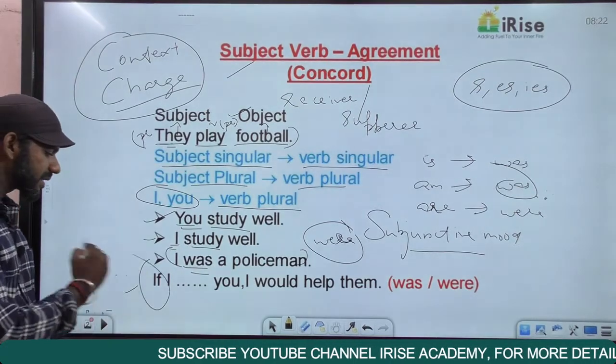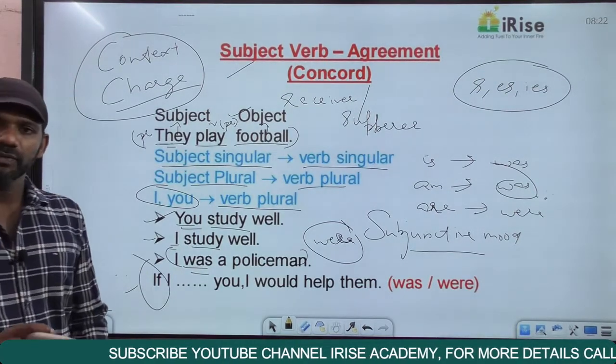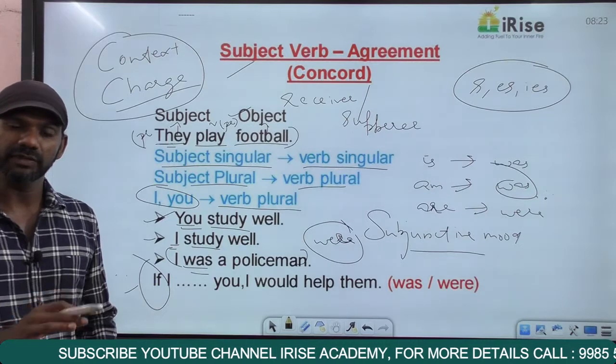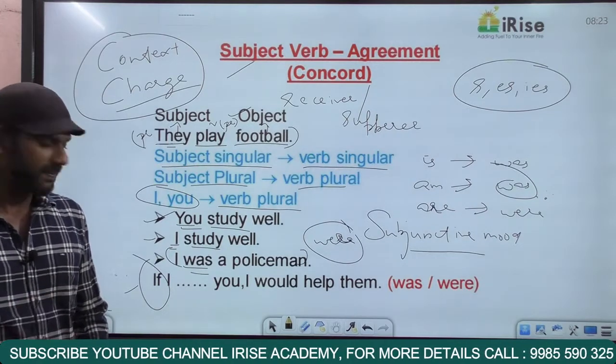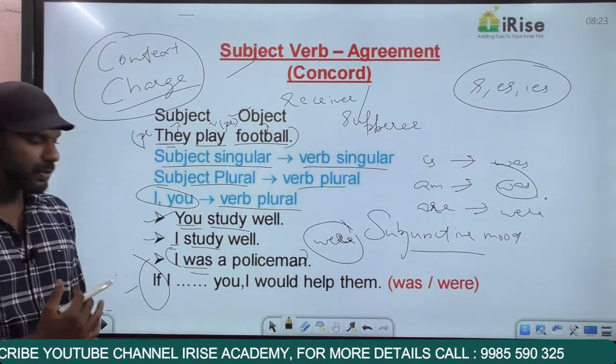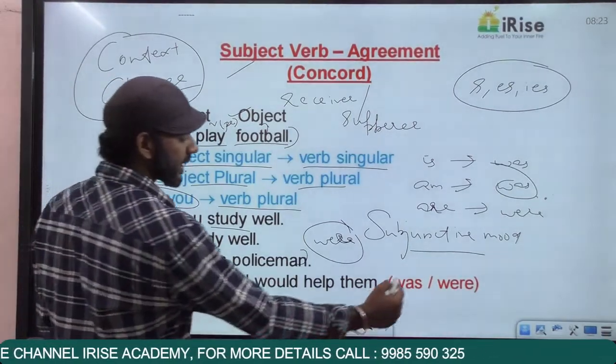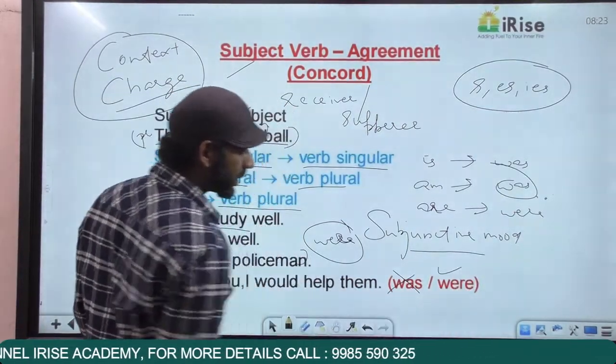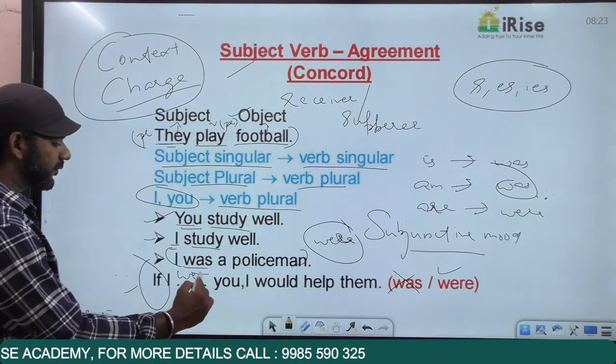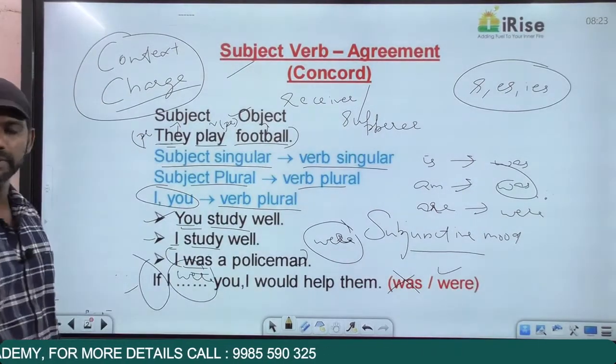If is always for imagination. If is never for reality. "If I dash you, I would help them." I say that in this case we cannot use was, it has to be were. If I were you, I would help them.